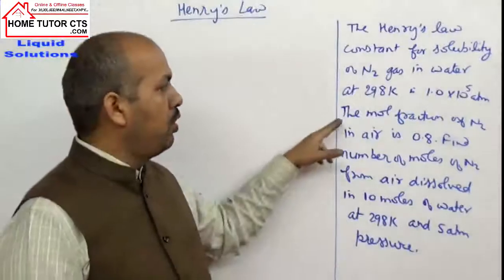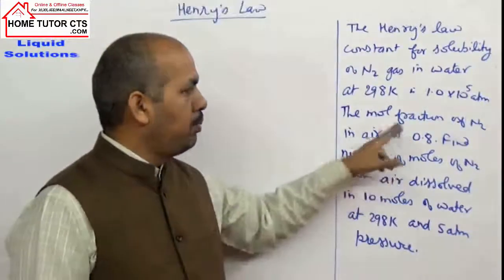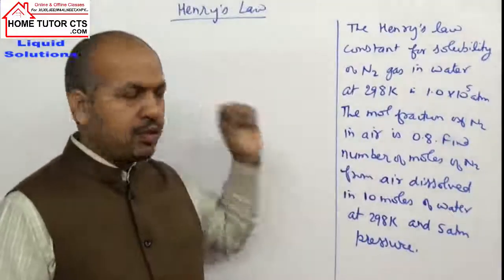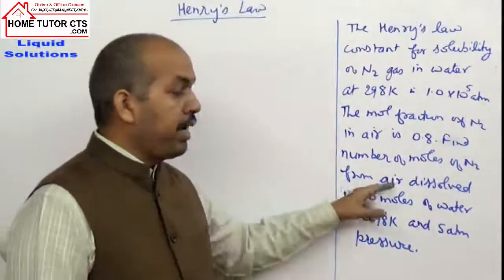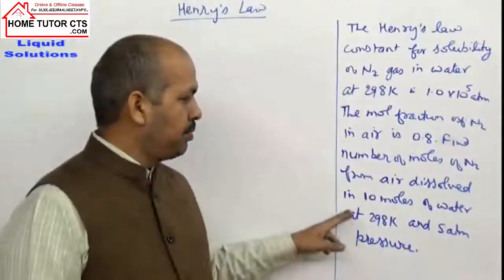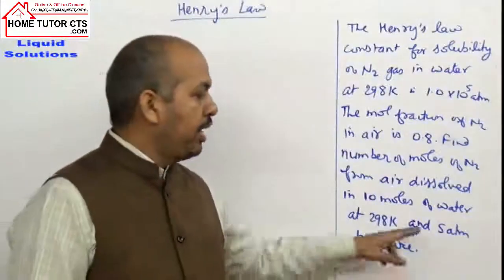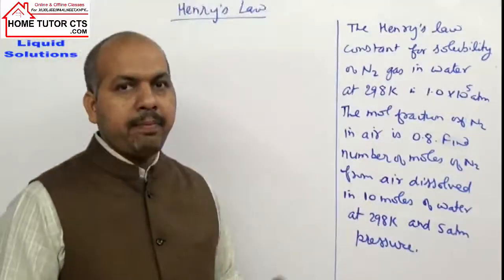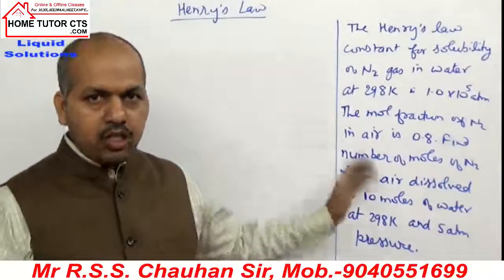The mole fraction of nitrogen in air is 0.8. Find the number of moles of N2 from air dissolved in 10 moles of water at 298 Kelvin and 5 atm pressure. Okay. So read the question carefully and try this question yourself.